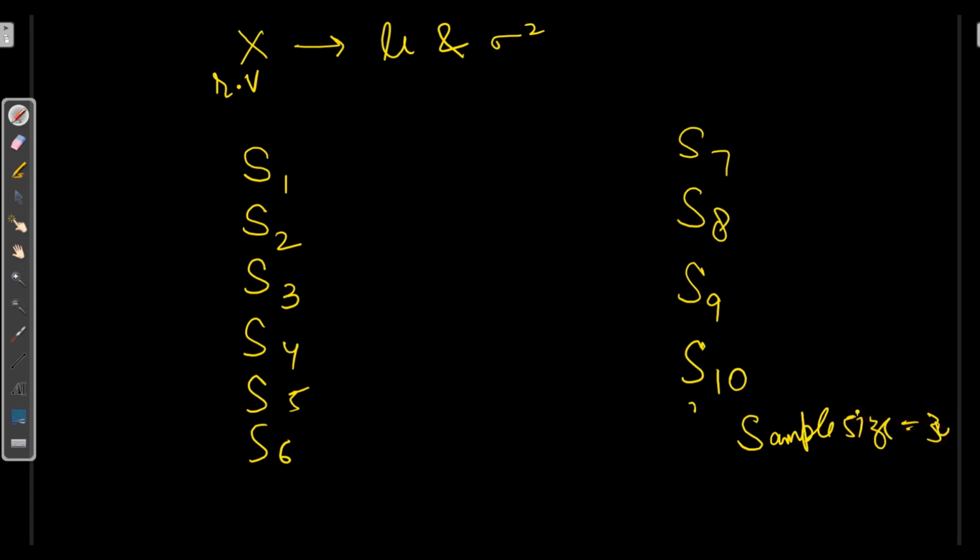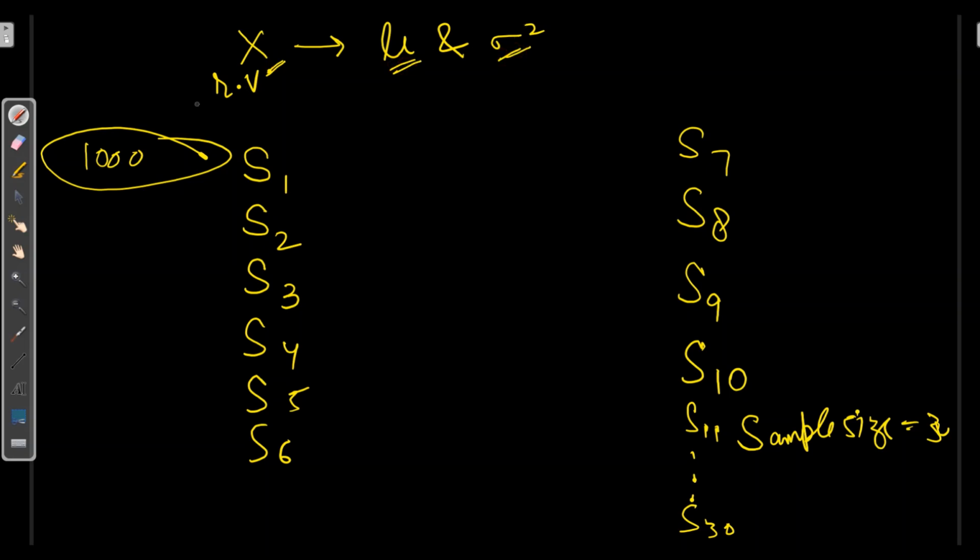These are 10 samples, then till 30 samples we have taken, and each sample will be a group of 1000. So till here x is a random variable where we have finite mu and finite sigma square, with the distribution of height of people. So here we have taken 30 samples and each sample has 1000 people whose height we need to calculate.